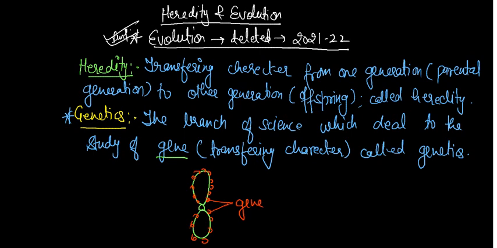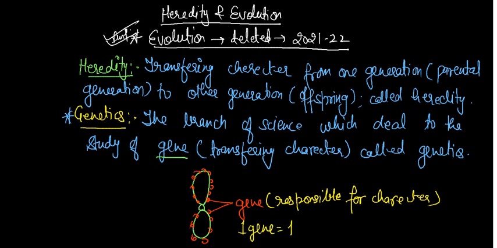One thing you must always remember: a gene is responsible for a character. One gene is equal to one character.